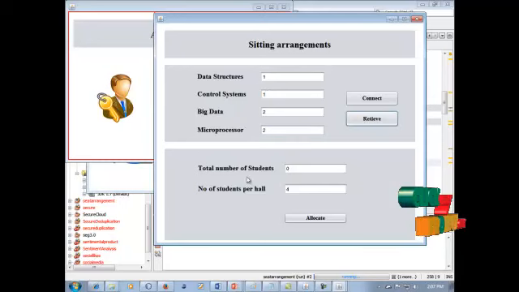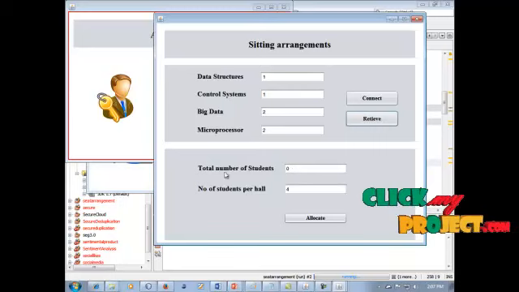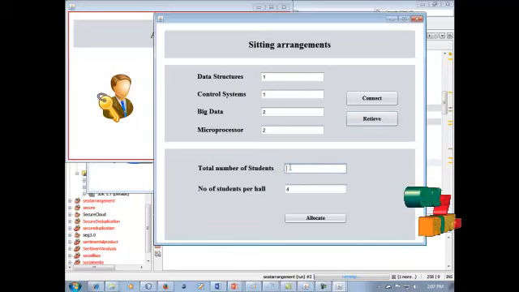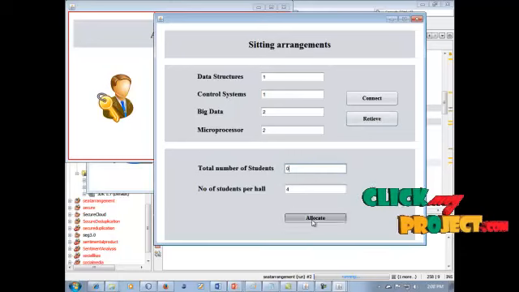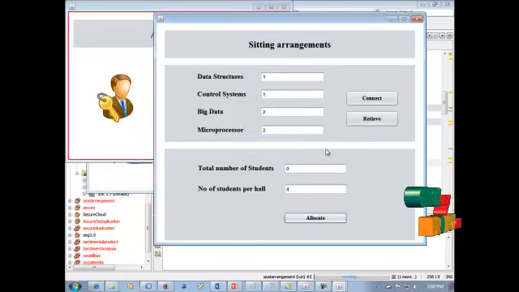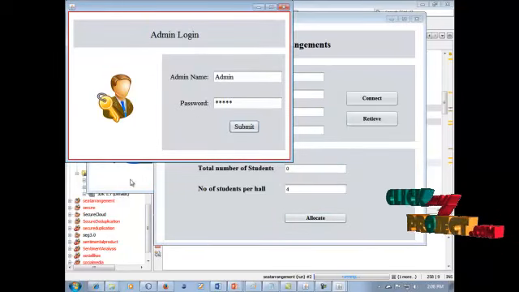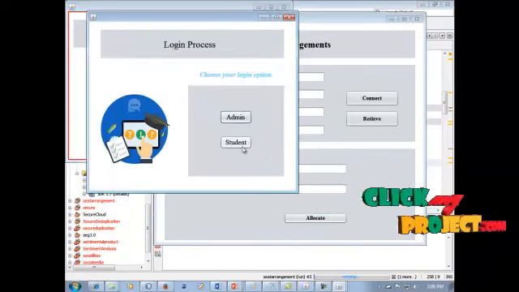Okay, click this retrieve. It shows total number of students 0 and number of students per hall 4. The student number is 0 because no student has registered for this field yet, so we can allocate. The allocation process is completed. It is our process main menu.